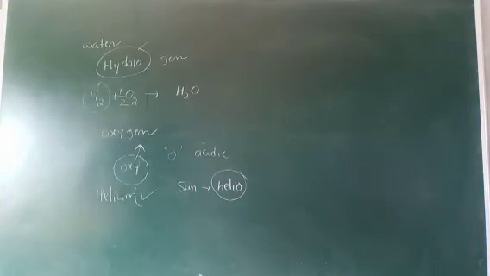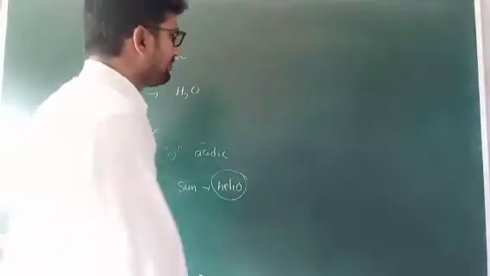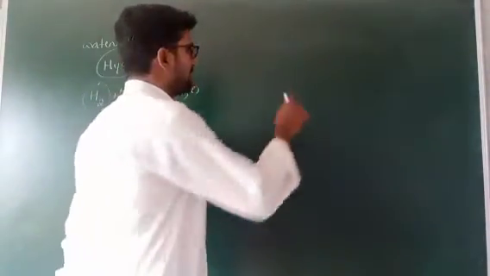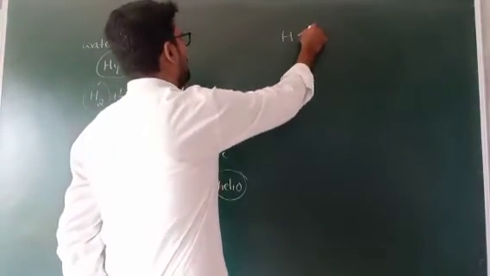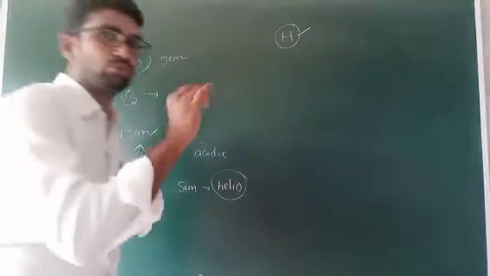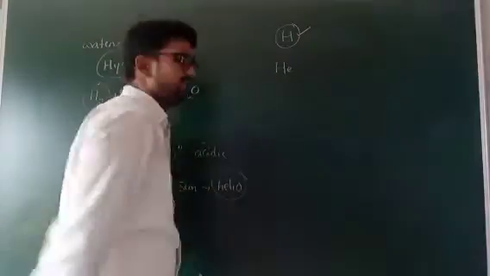Next, symbols of elements. One condition is there for any element. If it is represented with only one letter, for example hydrogen H, it is always a capital letter. If a symbol contains two letters, the first letter must be capital and the second letter must be small.